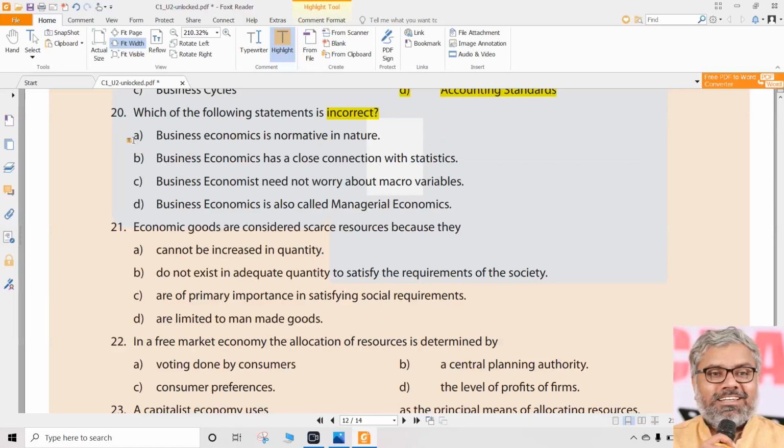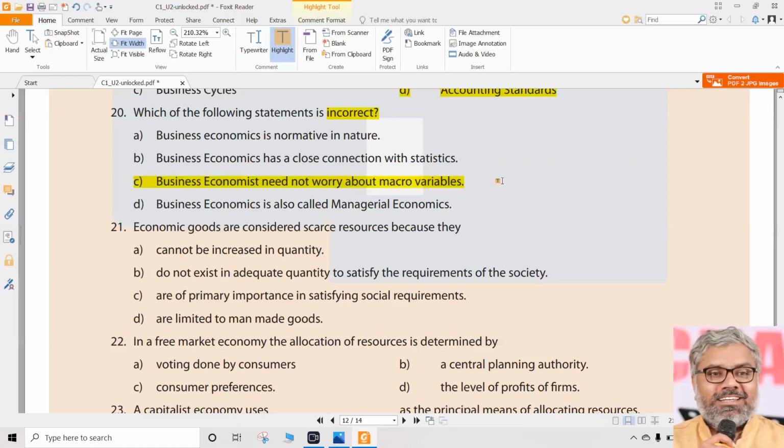Let us see them. A says business economics is normative in nature. Is it? To some extent, yes. Business economics has a close connection with statistics. Is it? Yes. To some extent, yes. And C says business economists need not worry about macro variables. Is it true? No. You cannot say completely he will not worry about macro variables.